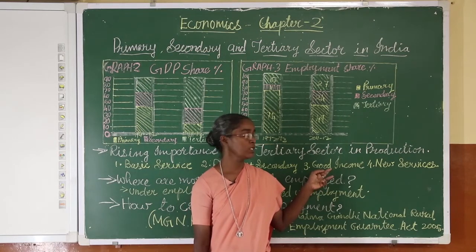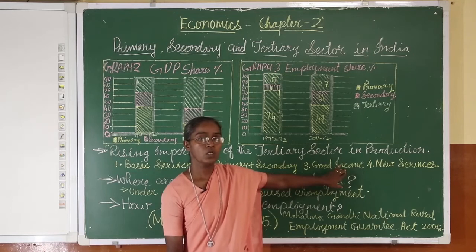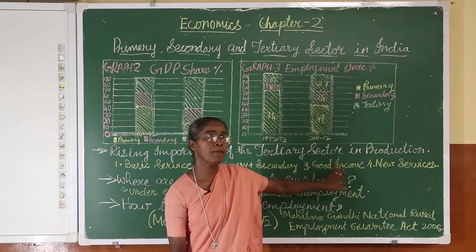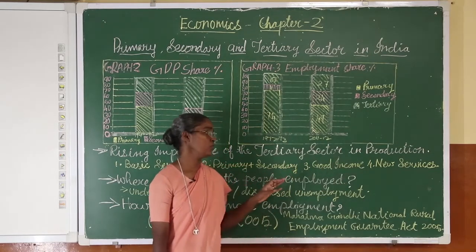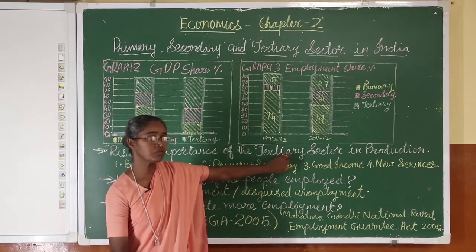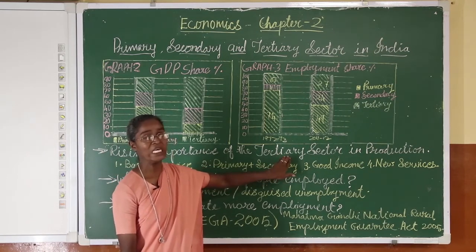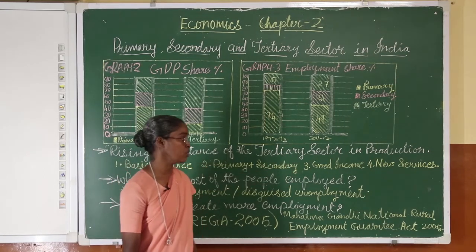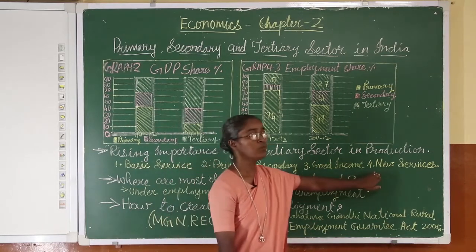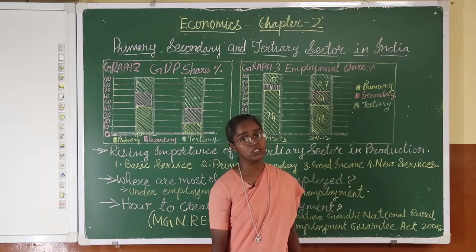When they go for a day outing, there also people need to give their services. So, automatically good income adds to the standard of living. When the standard of living changes, there is more demand for service. When there is more demand for service, automatically there is a rise in the tertiary sector. And the fourth important point for the rising of the tertiary sector is new services.